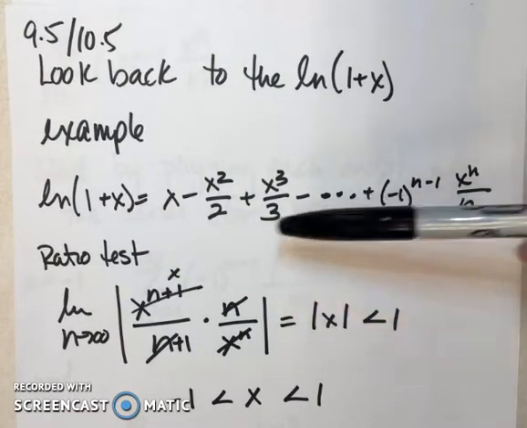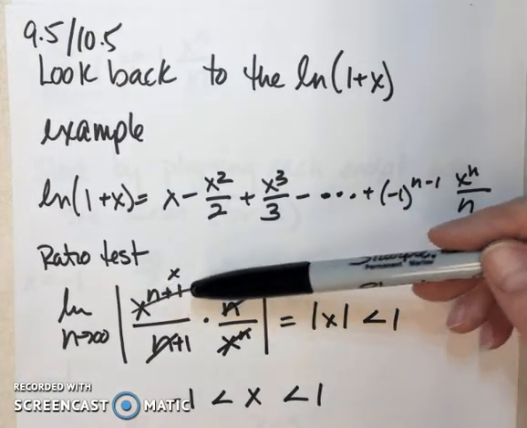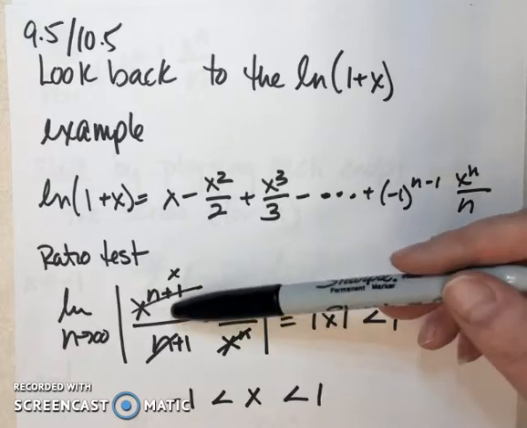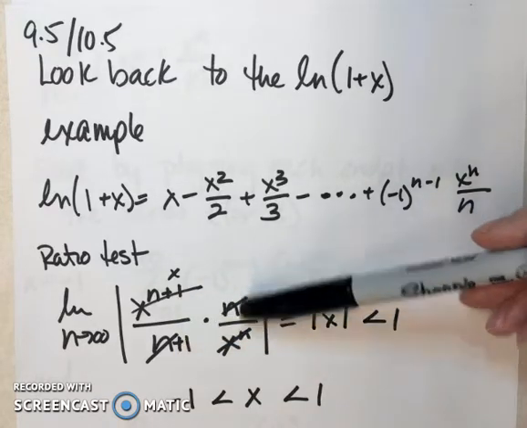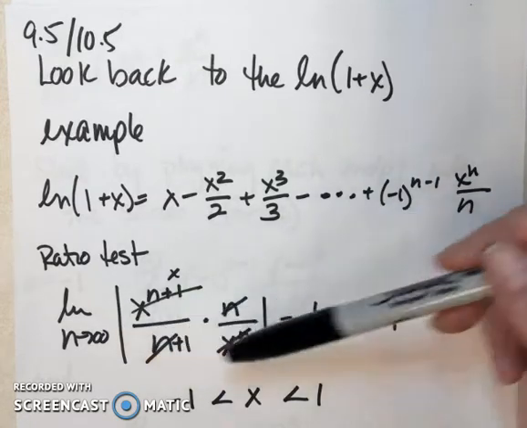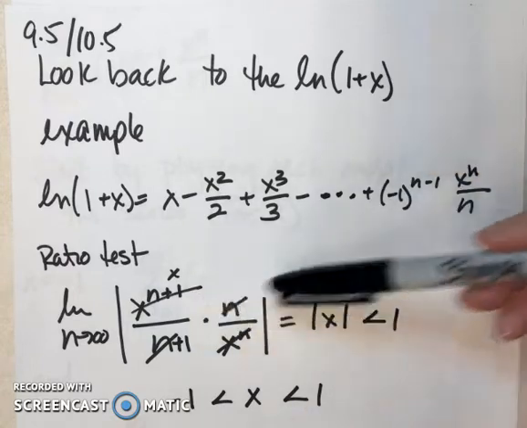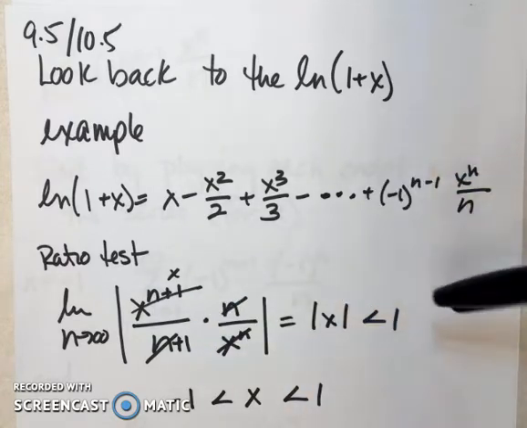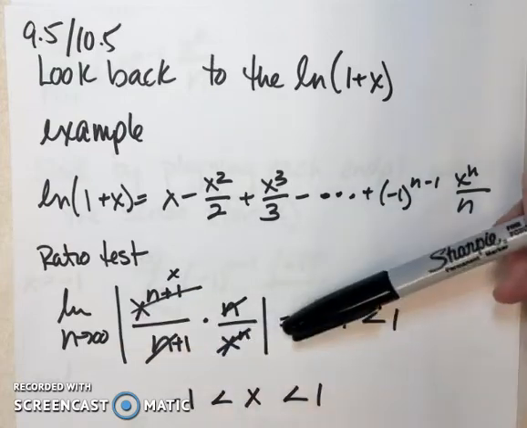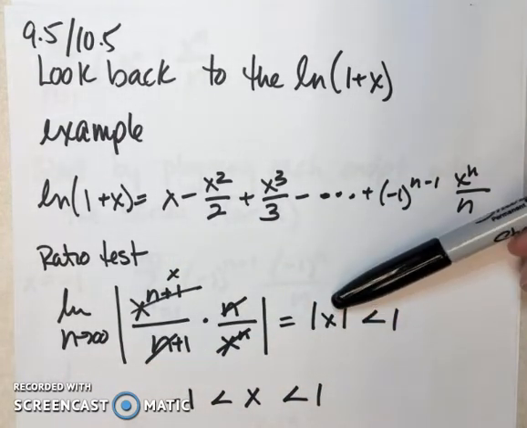In section 4, you learned how to run the ratio test. So wherever I saw n, I put in n plus 1. And then I divided it by the original equation. I don't need this -1 to the n minus 1 because we're talking about absolute values. You could have it in there, it's just going to make your life more miserable if you have it in there. And don't forget the absolute values. Don't forget the limit. Make sure you tell me what your answer is.